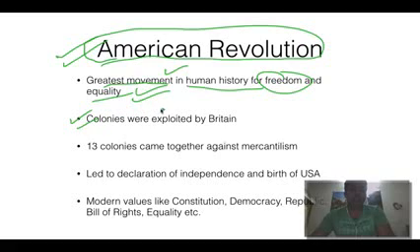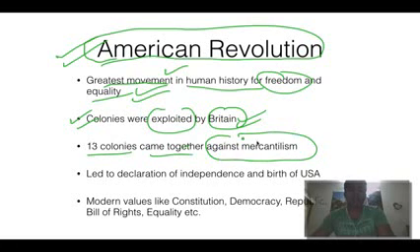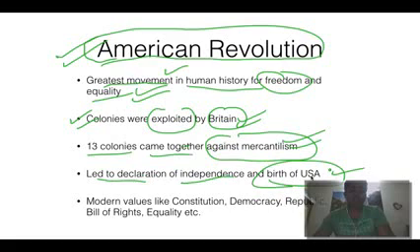The colonies were exploited by Britain for their own gain, the theory of mercantilism, that for the mother country the colony should be exploited. So 13 colonies came together against mercantilism, and that led to the American War of Independence, the Declaration of Independence and the birth of the United States, and modern values like a man-made constitution, and democracy.